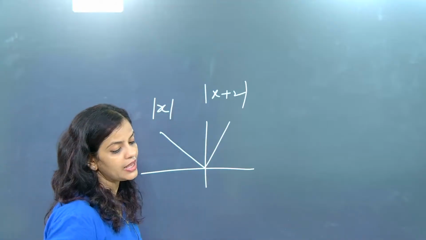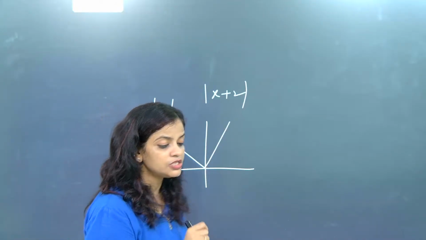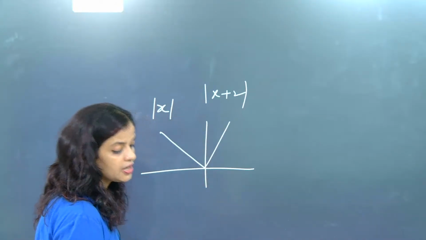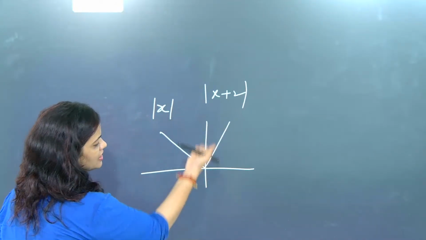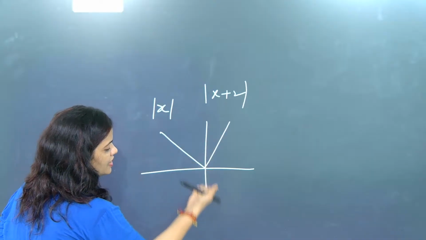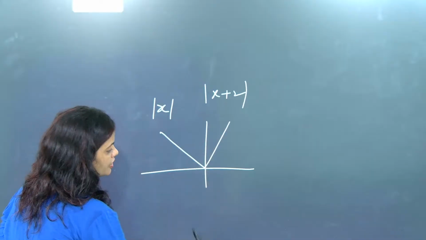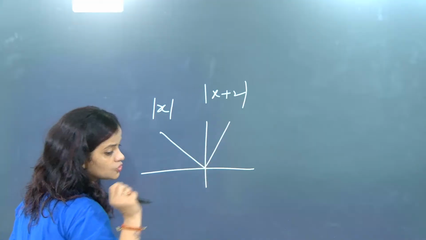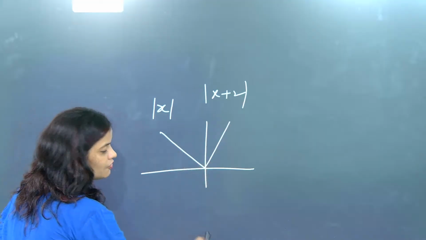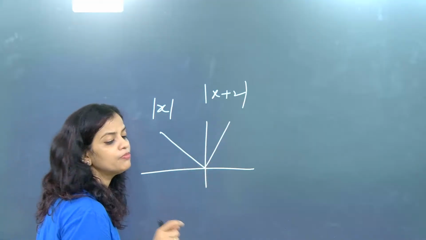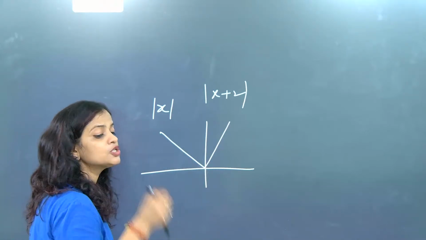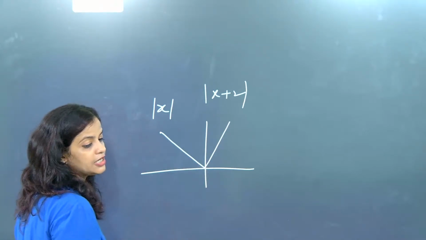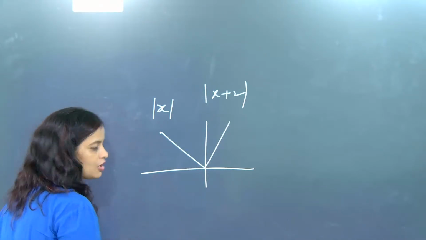It will always be many-one and into. Why? Because always the range will be positive real numbers. The range will be positive because beta there is no value of y in the negative region. The lines are not at all going below the x-axis. So since the lines are not going below, it will be into, means in simple way we can say it is not onto. That's the concept beta.